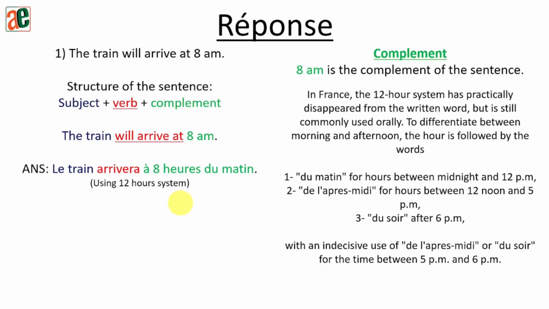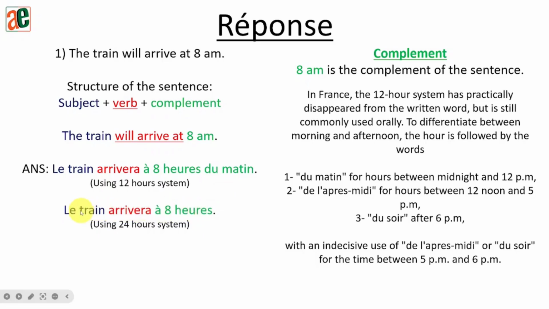But we can also use the 24-hour system in French. How is this going to help us? We no longer need to express morning or afternoon, since the time will come only once. So it will be from 0 to 23, or if you want, from 1 to 24. Okay? So if you want to use 24 hours, then le train arrivera à 8 heures.